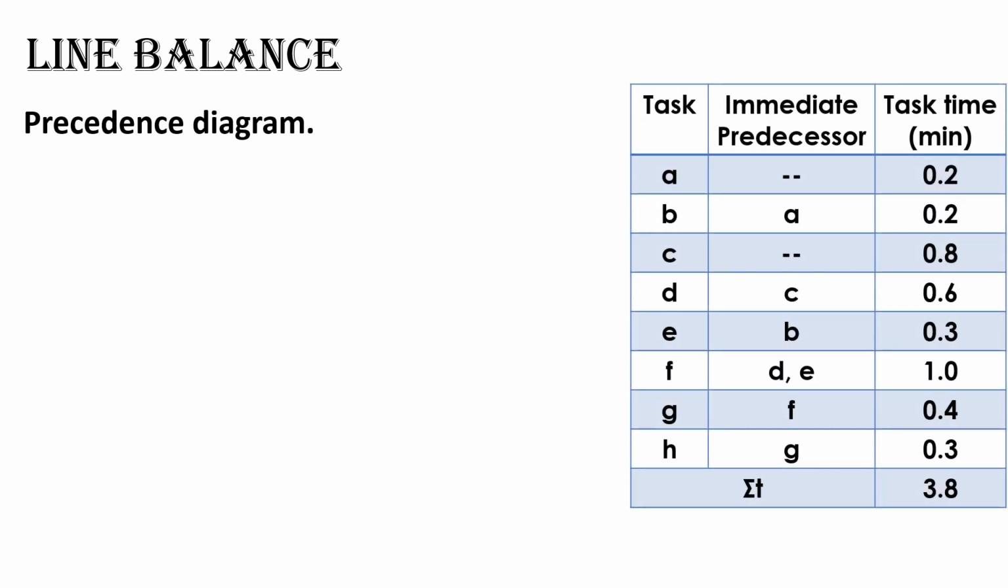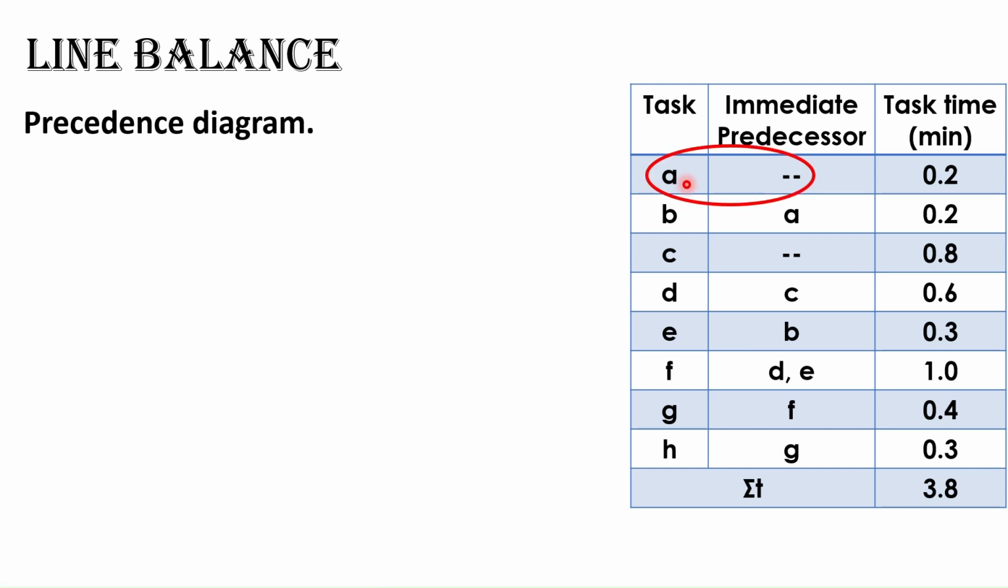The data is tabulated like this, with the required tasks at the left, followed by the immediate predecessor of each task, and then the duration of the individual tasks. The precedence diagram visually represents the tasks to be completed and the sequential requirements, indicating the order in which the tasks must be performed. Let us start constructing the precedence diagram for this data.